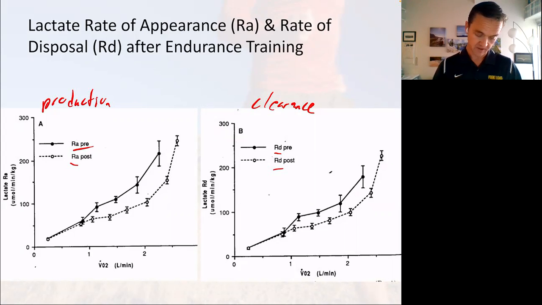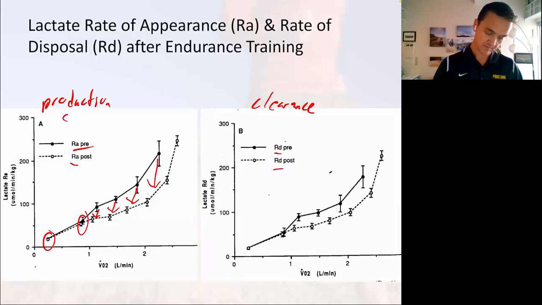Resting is about the same, and real low intensity exercise is about the same, but once we start getting into more intense exercise, we see a decrease in appearance, all through our submaximal levels. So production submaximally decreases. But then we have something interesting going on here.